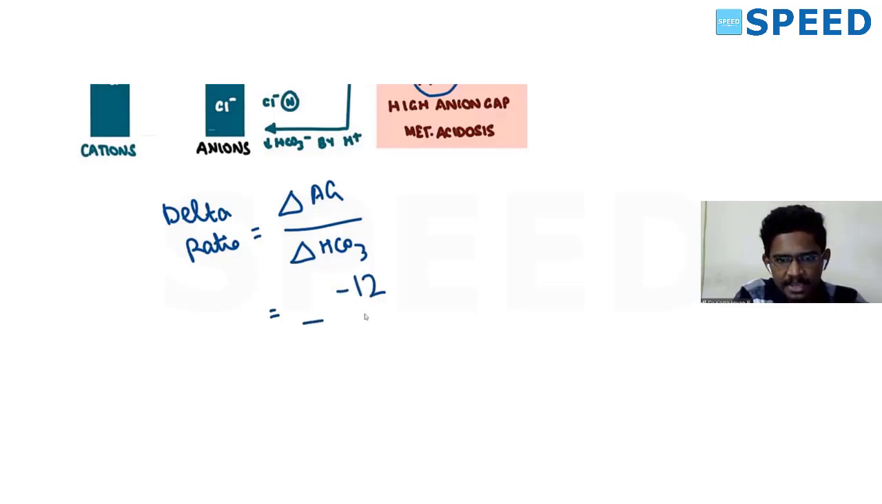So we can calculate a ratio called delta ratio. Very important. This is how they ask questions in INI-SET. Delta ratio is equal to, what did we understand? Whatever change in anion gap is happening will be the change in bicarb. So normal anion gap, we can take as 12. So any anion gap minus 12, divided by 24 minus bicarb. This is the formula for delta ratio.